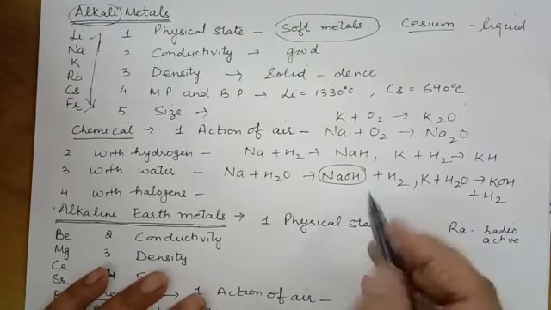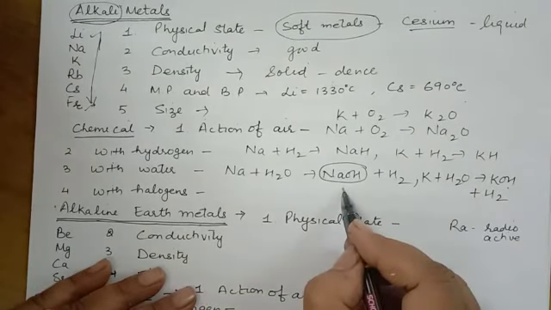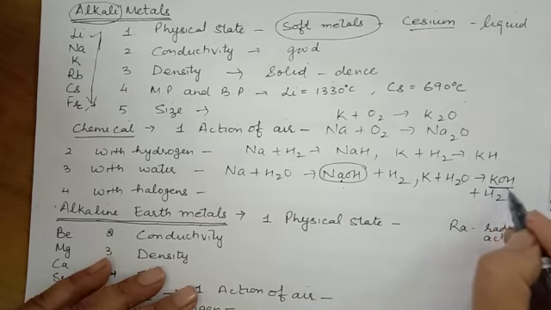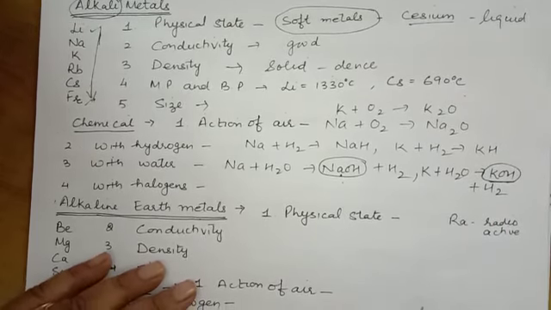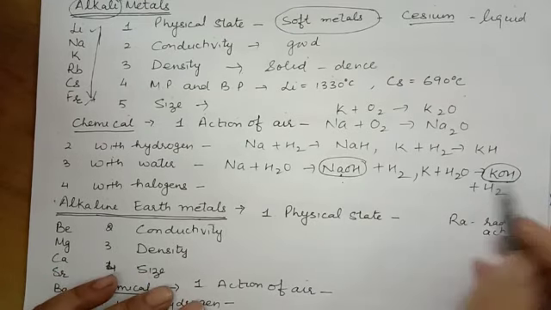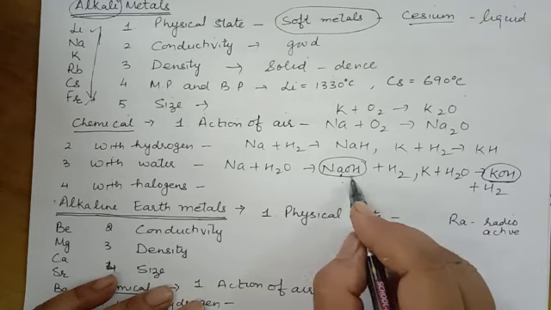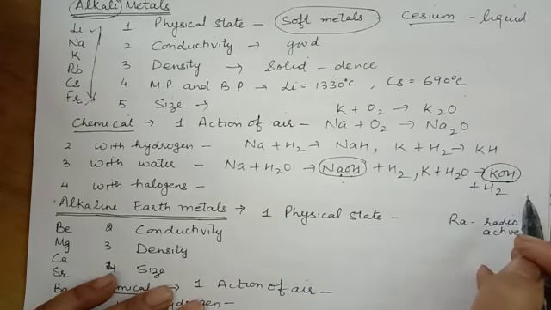Sodium hydroxide is known as caustic soda, and KOH is known as caustic potash. These are the common names of sodium hydroxide and potassium hydroxide. So what is an alkali? Sodium hydroxide and potassium hydroxide are alkalis, completely soluble in water.